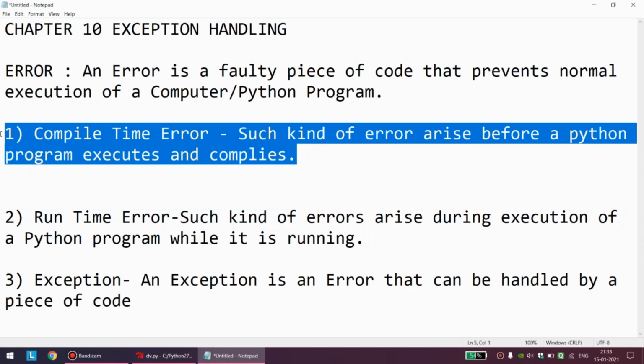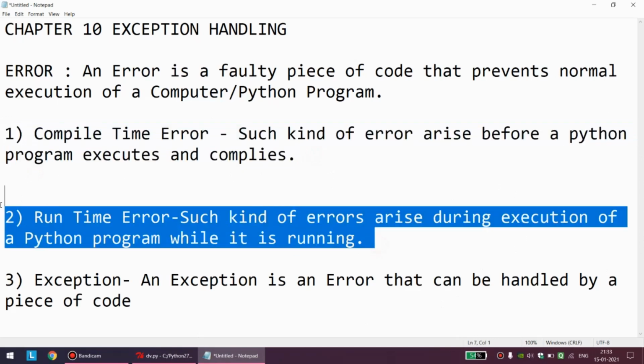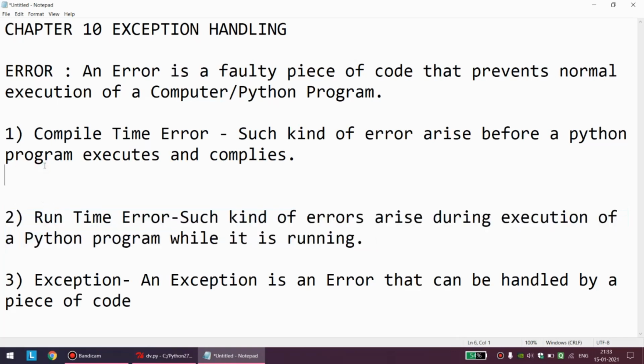Compile time error will not allow our program to even execute. Okay, it will give an error immediately. But runtime error will allow our program to execute. It will throw an error during execution of the program because of our invalid or improper input. There will be many cases by which a runtime error can arise, but I think we all understand from some of the examples that I gave how a runtime error will be there.